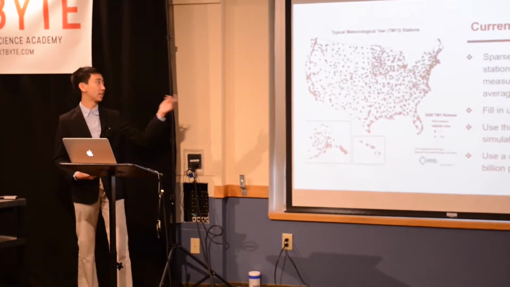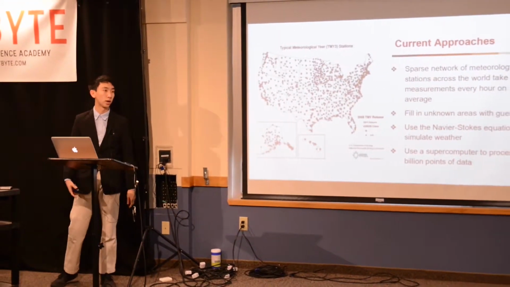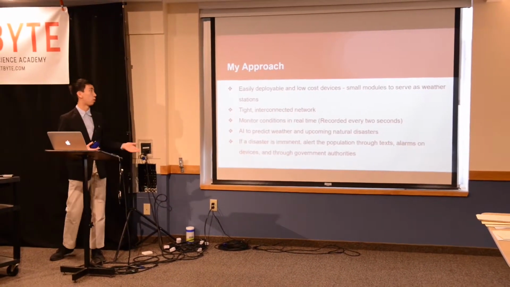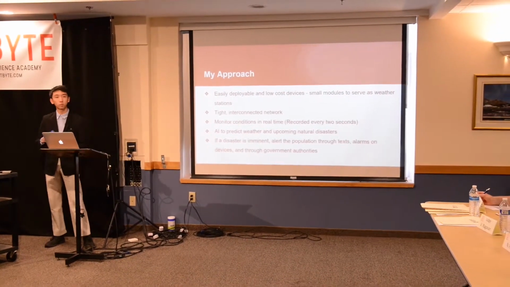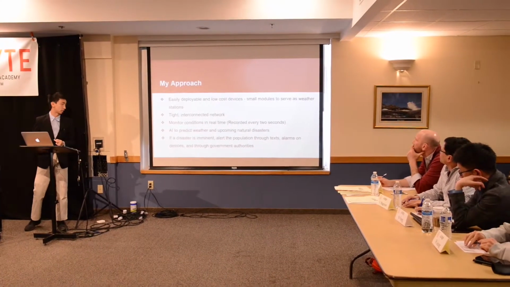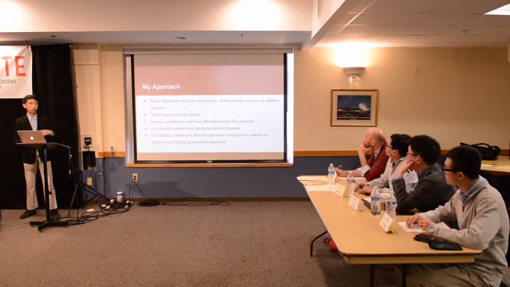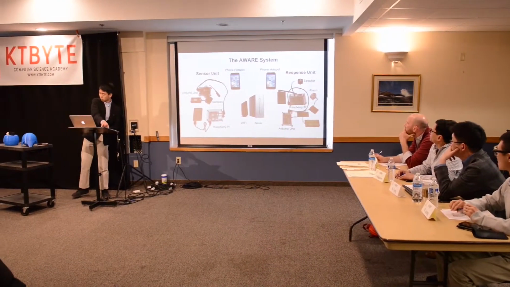And then any data that they don't have, they fill in with estimates, and then they use equations to calculate into the future. My approach uses small and low-cost devices that serve as these weather stations, and they form a very tight and interconnected network that can monitor conditions every 2 seconds. And then from there, I can use the data to train AI models and then tell people if there's a disaster imminent. So the system has two main parts.